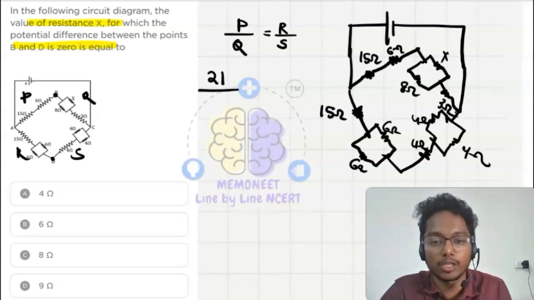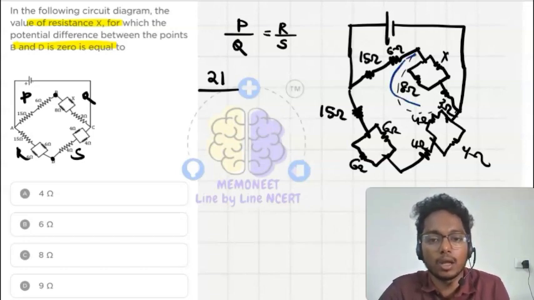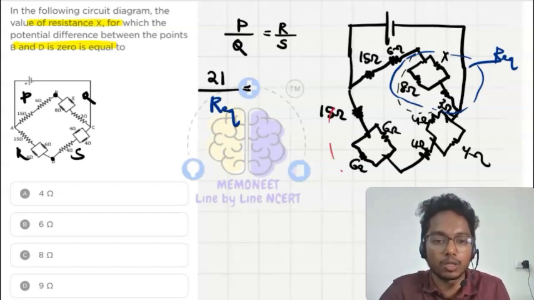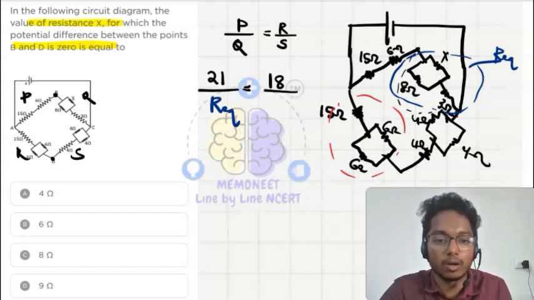Q is the equivalent resistance. What is the equivalent resistance for Q here? These two are in parallel. Let's find out this equivalent resistance. I will not solve directly. I will take this as R, equivalent resistance, let's say Req. If I solve the equivalent resistance for this one, 6 and 6 are in parallel, so for these two the equivalent comes to be 3. 3 plus 15, that is 18. 18 upon this one.